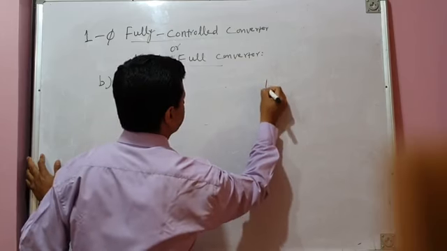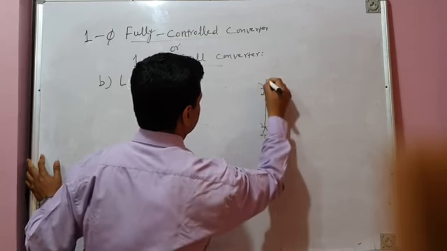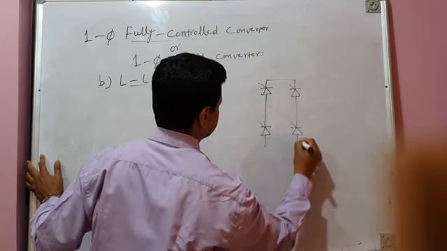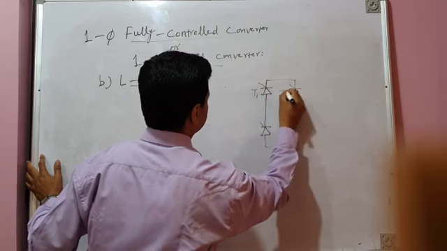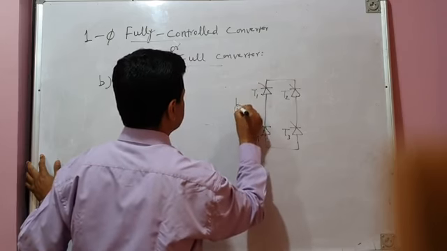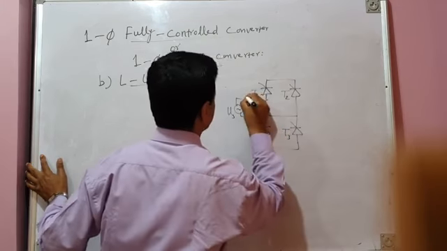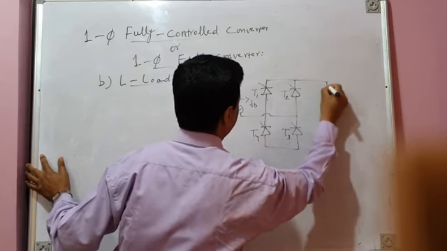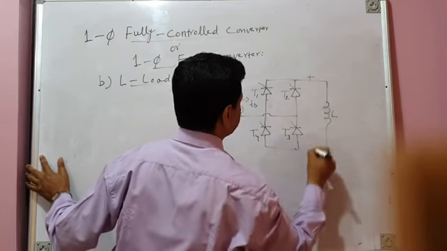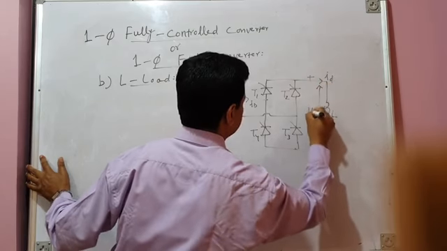Let us draw the power circuit diagram once again for L load. All the four devices are SCRs, thyristors. So this is T1, T2, and this is T3, and this is T4. This is your source voltage Vs, and source current will be Is. Now our load is purely inductive in nature. This is L, this is positive bus, this is negative bus. Load current is Id, and load voltage is Vd.